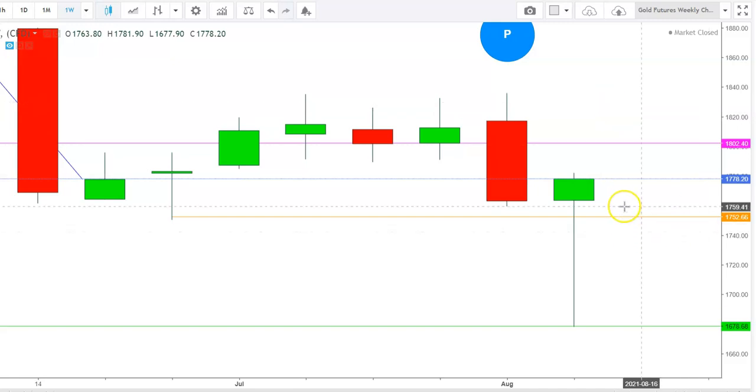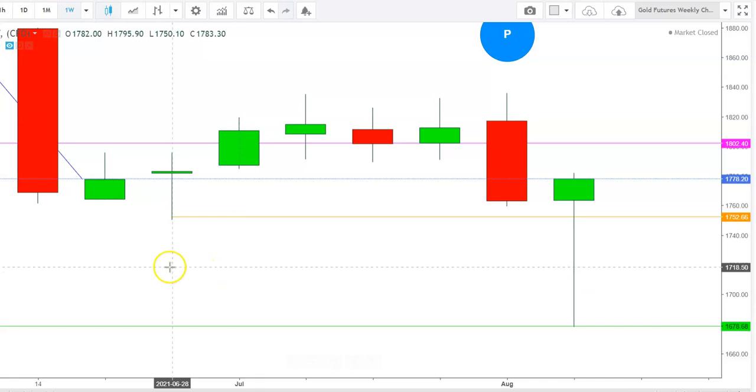But here I find that if the gold futures take a sustainable move well below the level of $1759 during the upcoming week, we'll see an immediate support for gold futures at the level of $1752. But if the gold futures are not able to hold this level during the upcoming week, we'll see an exhaustion in gold futures, where the gold futures could test the level of $1692 during the upcoming week, where I find that this could lead to the continuity of exhaustion in gold futures.